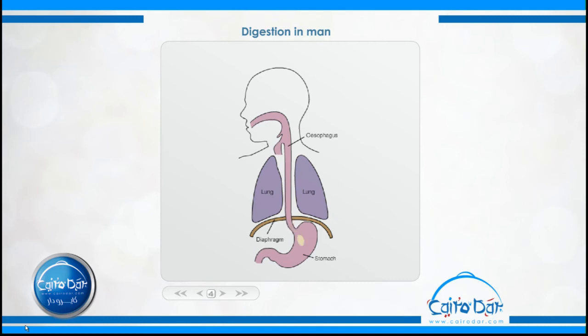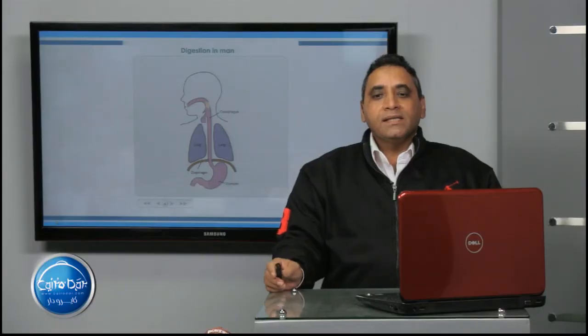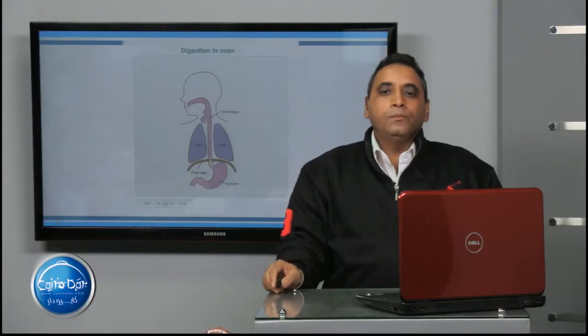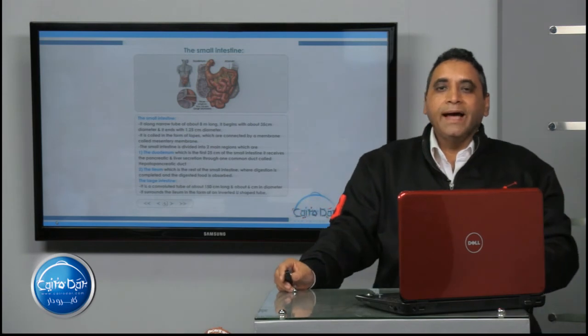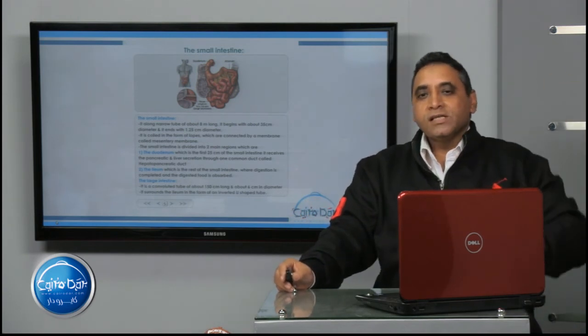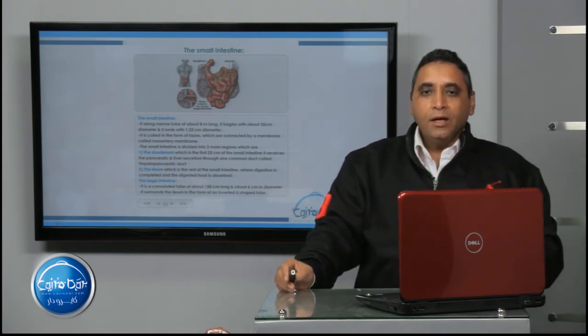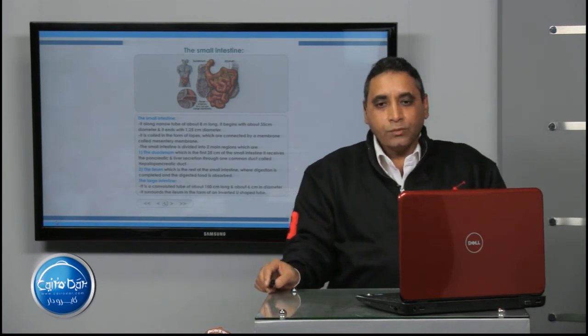The small intestine is responsible for the absorption of food, and the digestion of food is not completed except inside the small intestine. After that, the digestive system ends with the large intestine. The large intestine is the part that's responsible for the absorption of water and salts and rejects the non-digested food material outside the body during defecation.